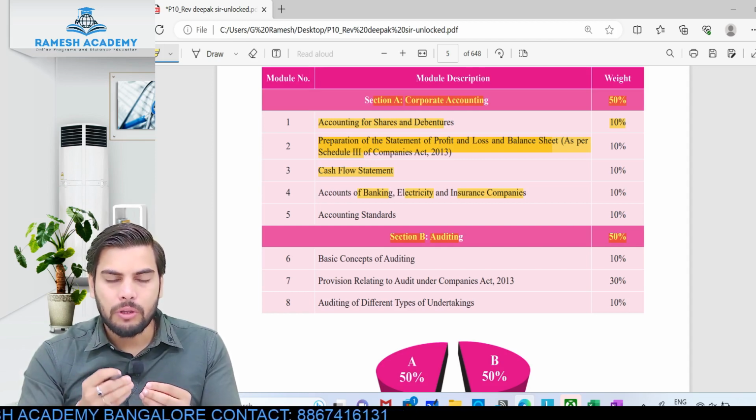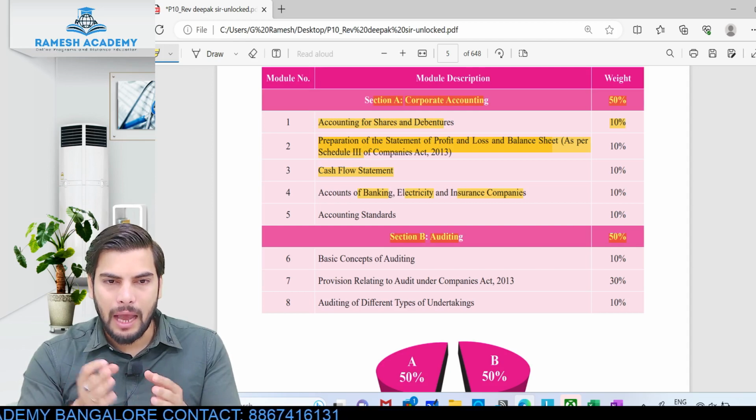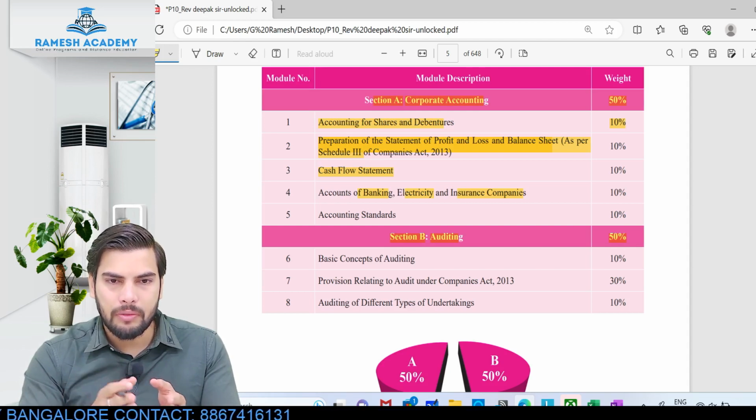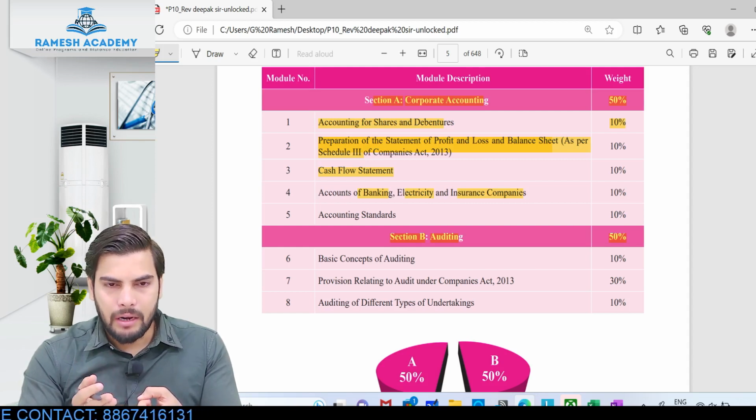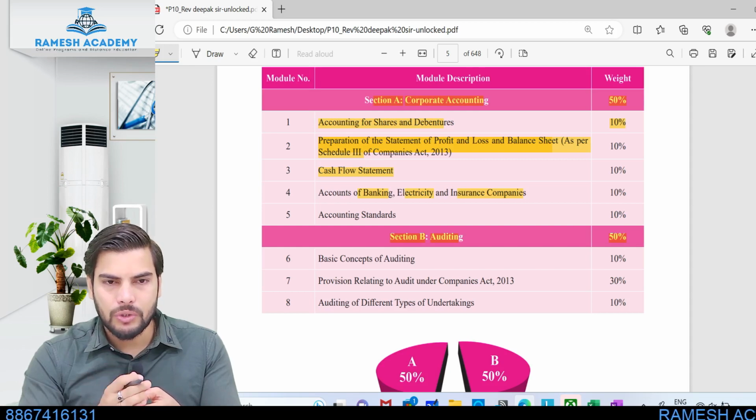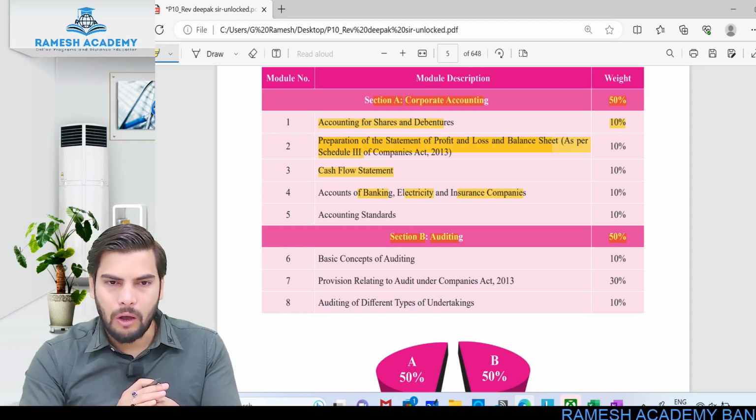So they will be preparing the financial statement as per the format prescribed in their respective law. Clear? For a banking company, the regulatory law would be the Banking Regulation Act 1949. Same way for an insurance company, we have the IRDA Act. Same way for an electricity company, we have their own law.